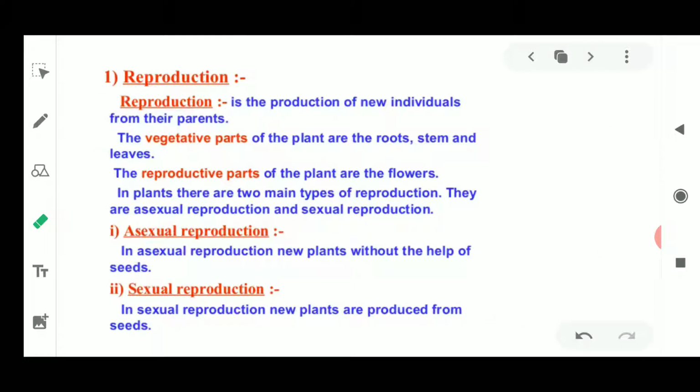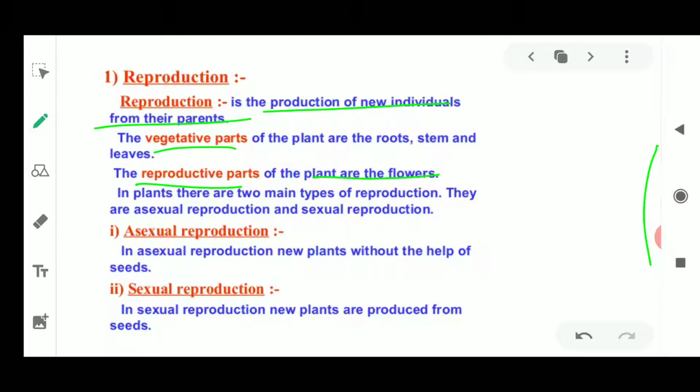Here it also tells us that reproduction means the production of a new individual which is very similar to its parents. Now there are two types of parts in the plant: one is the vegetative part, and the other is the reproductive part. What is the reproductive part of a plant?